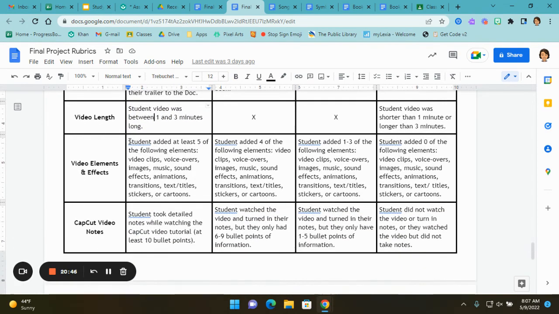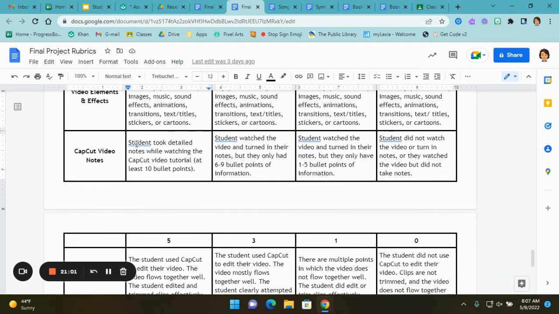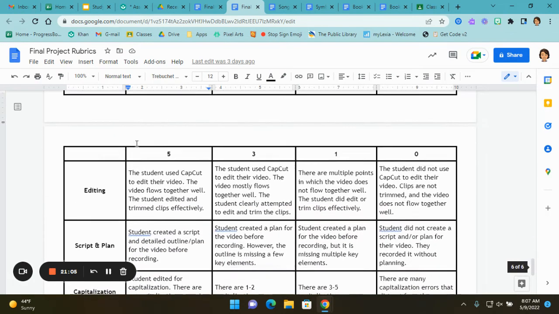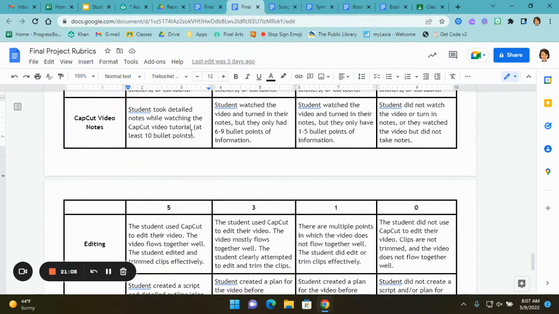You get 5 points if you have at least 5 of the following elements. So you have to have either 5 of these: video clips, voiceovers, images, music, sound effects, animations, transitions, text and titles, stickers, or cartoons. You get 5 points for the notes you took while watching the CapCut video tutorial, which is at least 10 bullet points.